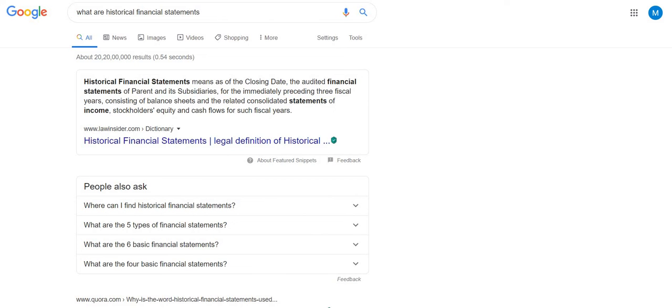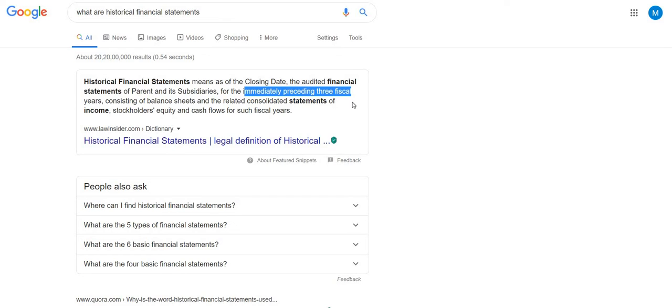So what is historical financial statement? Historical financial statements means, as of the closing date, the audited financial statements of parent and its subsidiaries for the immediately preceding 3 fiscal years, consisting of balance sheets and the related consolidated statements of income, stockholders' equity and cash flows for such fiscal years. Simply saying, as of the closing date means, say 31/3/2020 is the closing date of the last financial year. From that date, the audited financial statements of parent and subsidiaries, meaning holding and subsidiary, or head office and branch, for the immediately preceding 3.